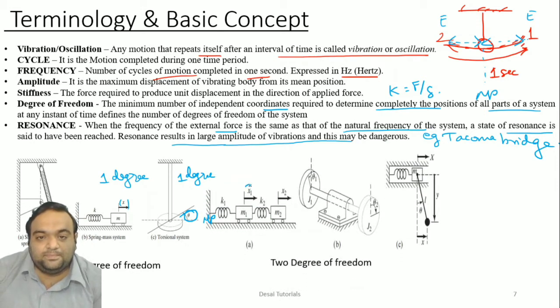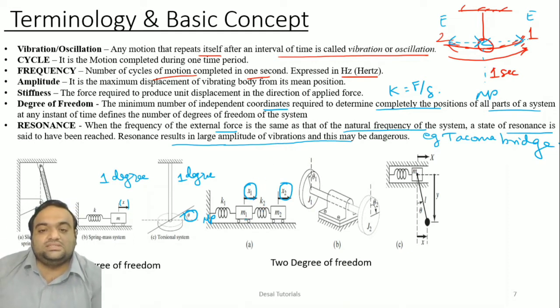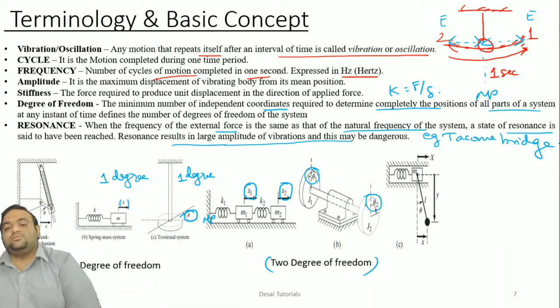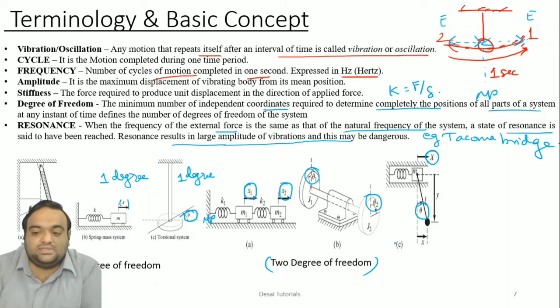Next, as you can see here, x1 and x2, two variables are required to get the displacement of this system. So we call it a 2 degree of freedom system. Similarly, in the torsional case, theta 1 and theta 2 are required. That means again two variables are required. Lastly, here one x is required and one theta is required, so we call it again a 2 degree of freedom system.